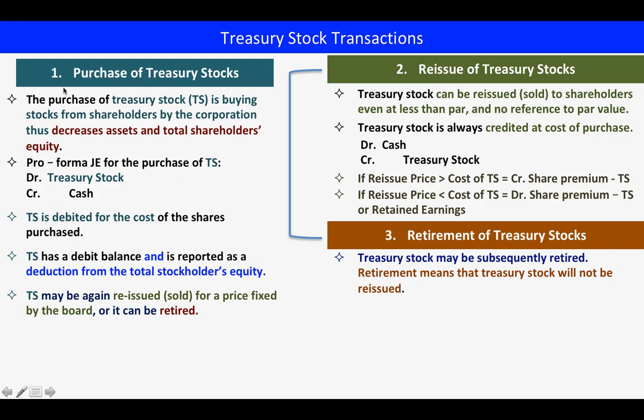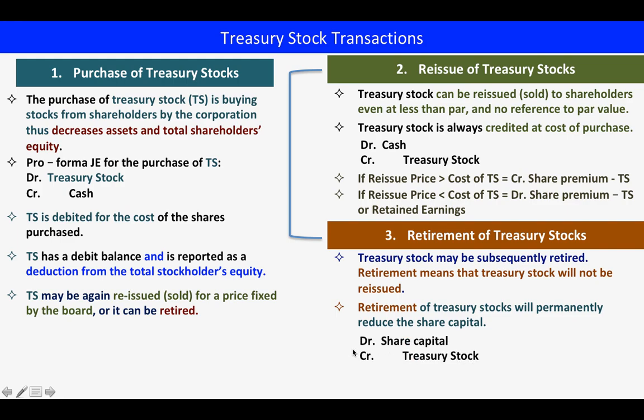The treasury stock that we have purchased will no longer be sold. In this case, the corporation will have a reduced share capital because it will be permanently kept by the corporation. So retirement of treasury stock is permanently reducing the share capital. Our entry is we will debit the share capital and credit treasury stock.